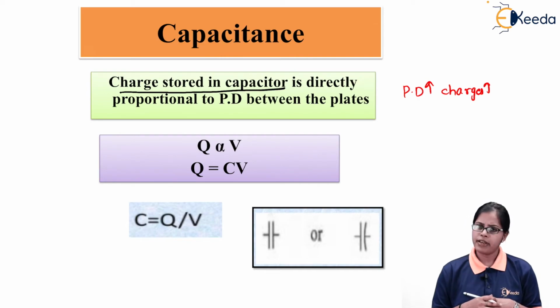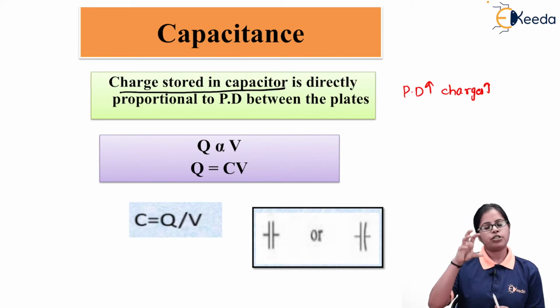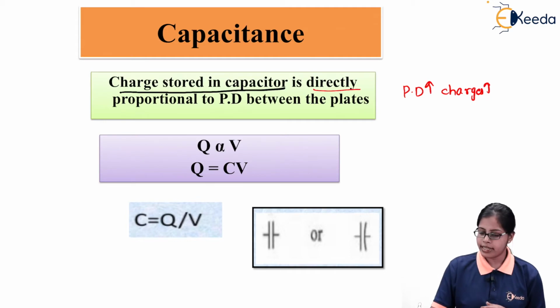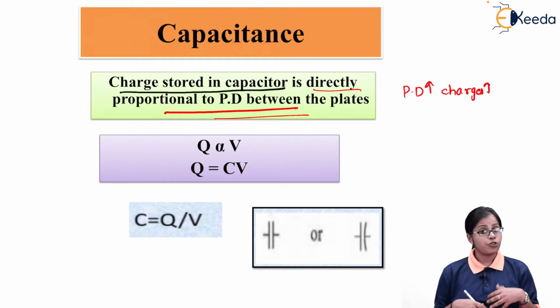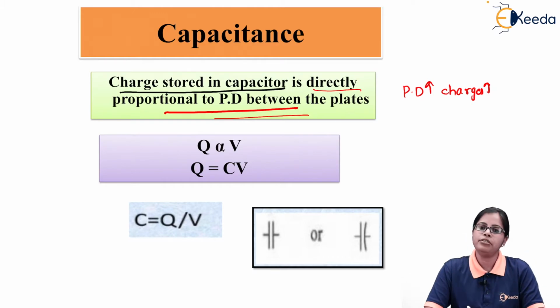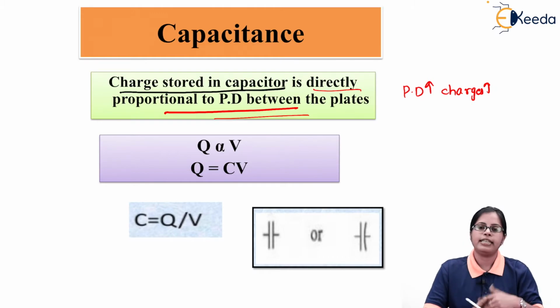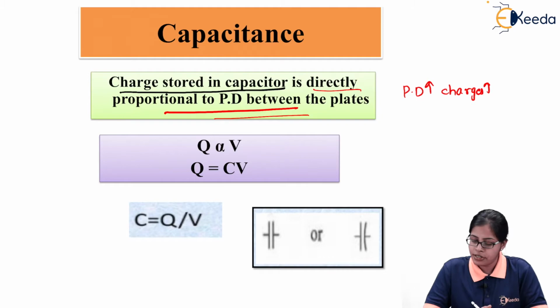So in general, we can say that the charges stored on the plates of the capacitor are directly proportional to the potential difference between the plates. If we apply more potential difference, more charges are stored on the capacitor. If we apply less potential difference, less charges are stored.